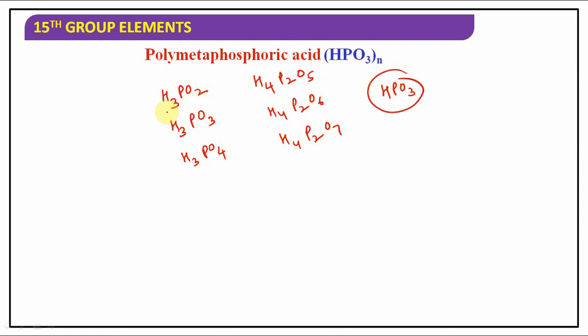So: hypophosphorous, orthophosphorous, orthophosphoric. It is pyrophosphorous. It is pyrophosphoric. It is hypophosphoric. Understood? So these are the oxy acids of phosphorus we have, and structural elucidation, preparation and properties, a clear-cut explanation is done. Hope you understand, children. It is a very important topic for competitive examinations also, and please revise it after the completion of this topic.